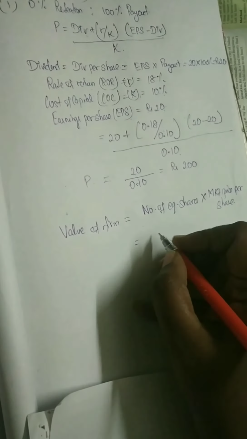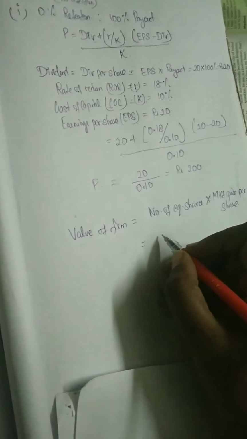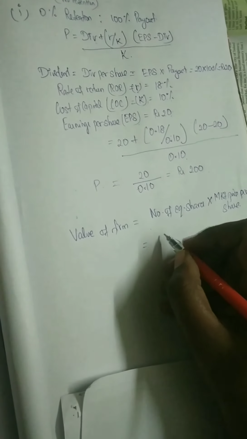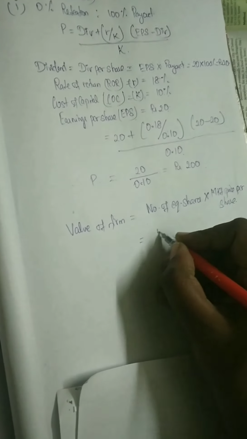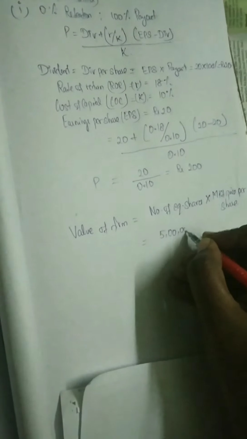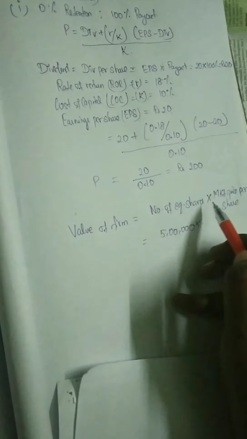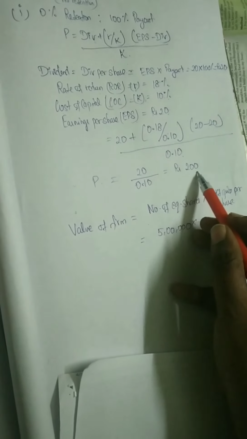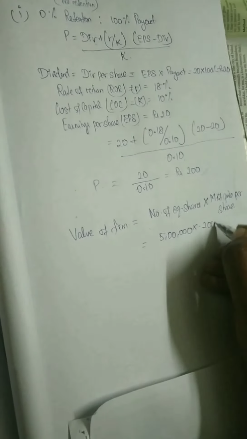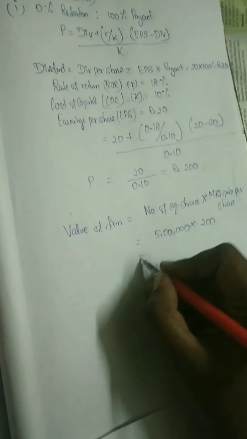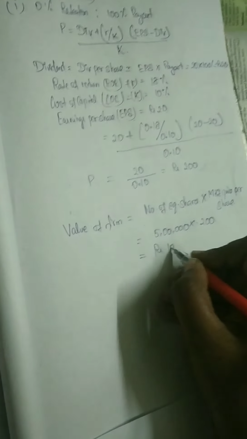So here in the problem, what is the number of equity shares? The company has 5 lakh equity shares. So 5 lakh multiplied by the market price per share, which is P. So we take 200. So 5 lakh into 200 is rupees 10 crore.